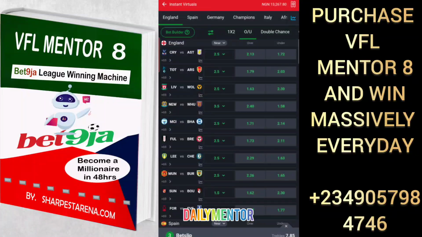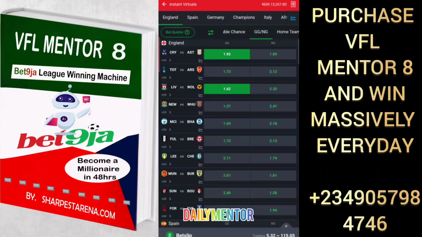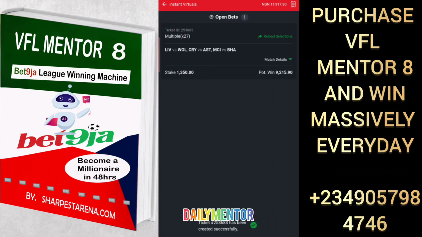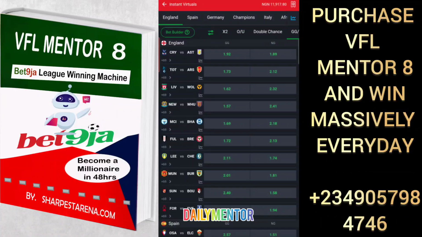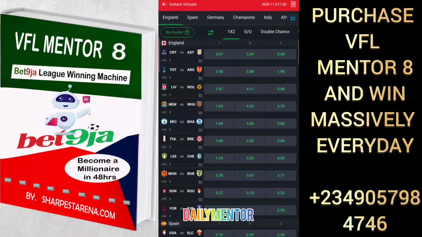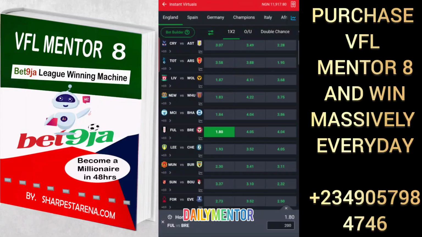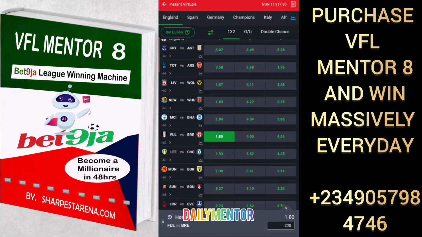After selecting all the selections, you will stake it with the initial stake. We have low stake, high stake, and medium stake. I'm going to use medium stake in this particular match in order to show you how you can do it the right way, when you can use this strategy, and how you can win massively using our strategy. All you need to do is purchase this particular VFL Mentor 8.